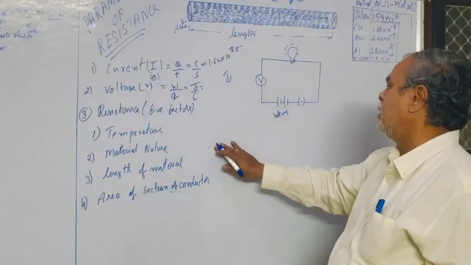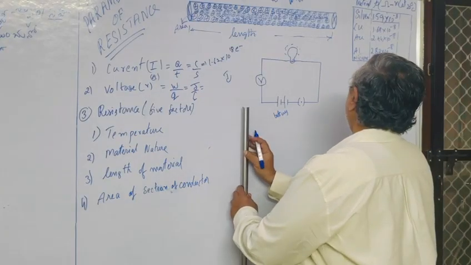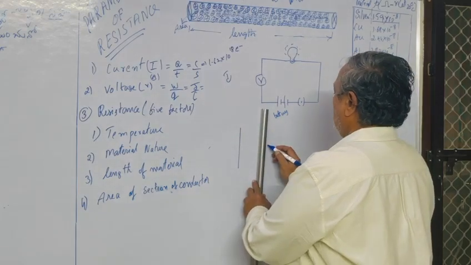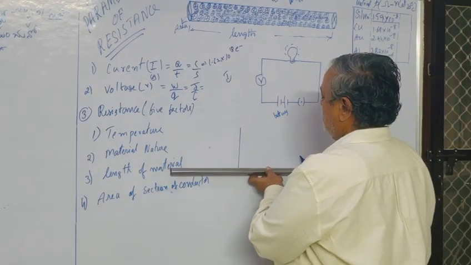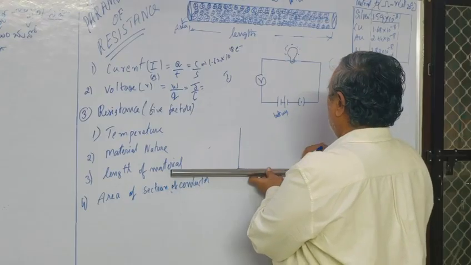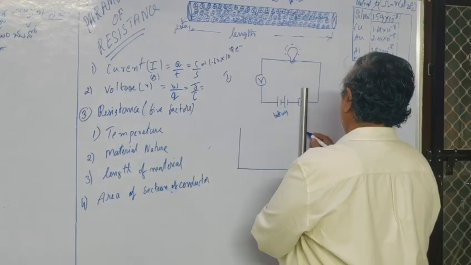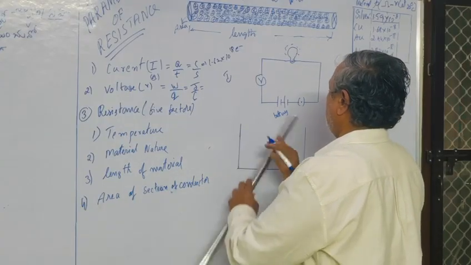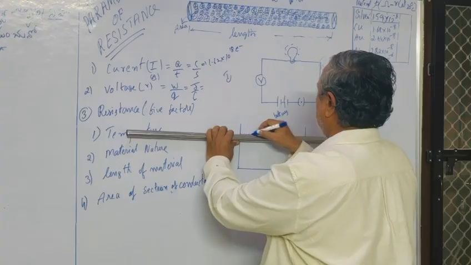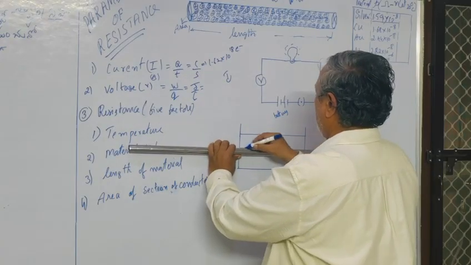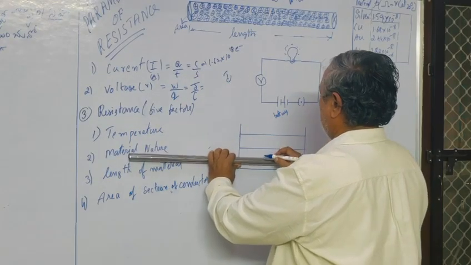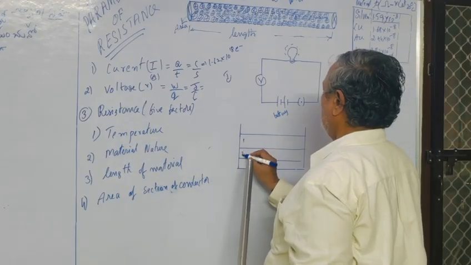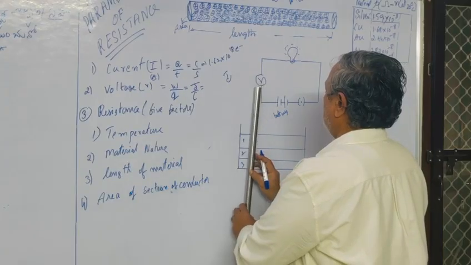By seeing the observations, draw the table here. What are the observations? Ohm's law, you know that. First write down serial 1, serial 2; it is given in the textbook also. If you observe 1, 2, 3 times you can get it.